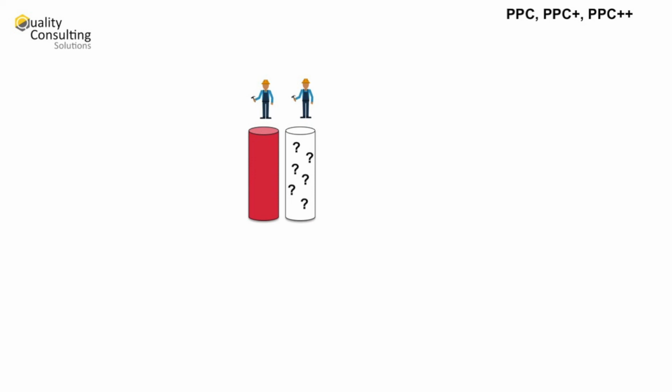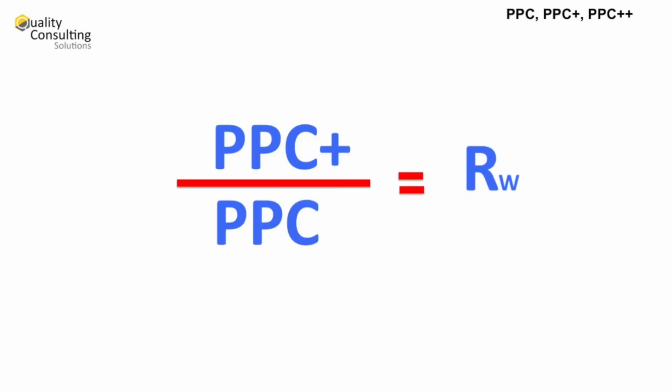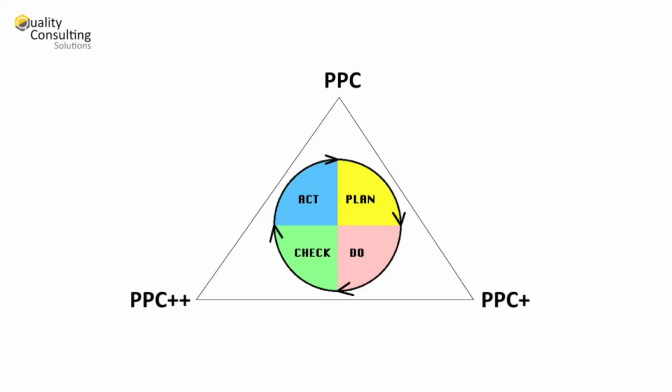This extra cost is used for affording the aforementioned hidden variability and can be expressed using the following relation called the rate of waste. R sub W equals PPC Plus divided by PPC. Here, the more R sub W tends to 1, the less waste of resources is achieved. The PPC Plus and PPC Plus Plus don't replace the PPC; moreover, they can work together using the same data, and then propel better estimates for improving projects' performance.